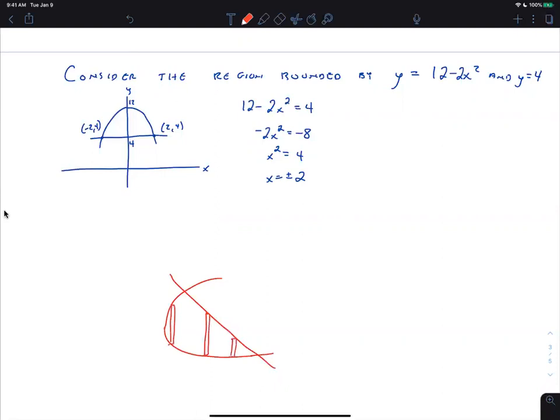Now, what you would like is no matter where you draw the rectangle in the region, you would like the top to be the same for all of them and the bottom to be the same for all of them. Well, here, is that the case? Is the top the same for all three rectangles? It's not. It is for these two, it's on the line, but this one's different. And so we would like to avoid that. Does that make sense to everybody? Okay, so the top is different depending on where you are in the region. The bottom is the same everywhere, so that's good, but the top's different. So if we can avoid that by going left to right instead, then we want to avoid that.